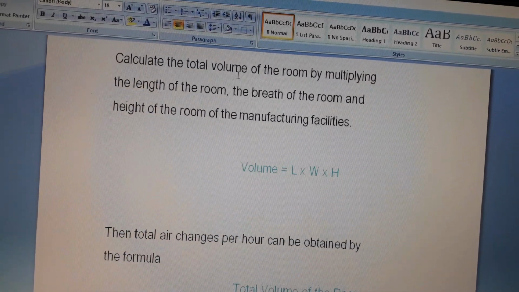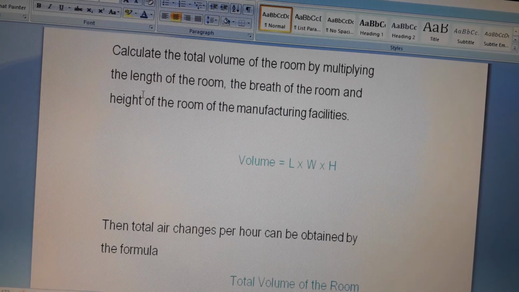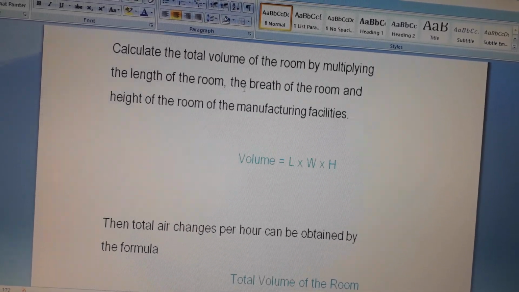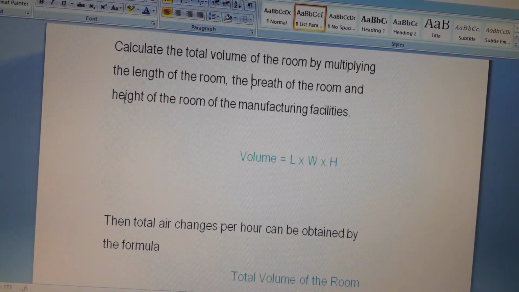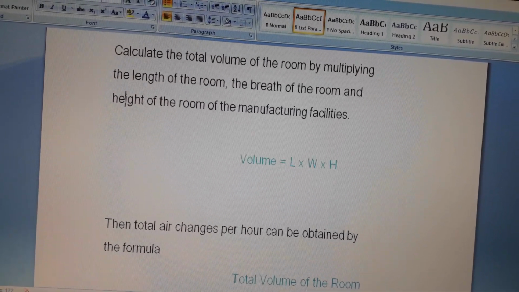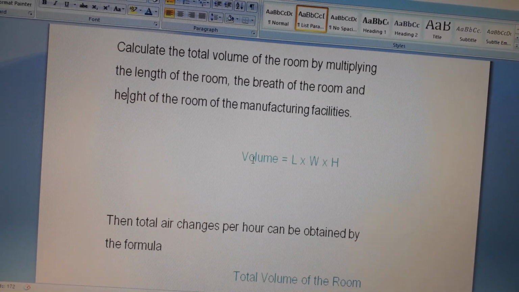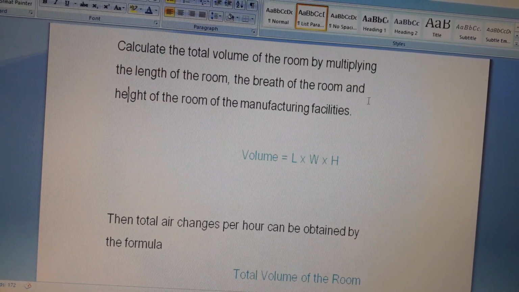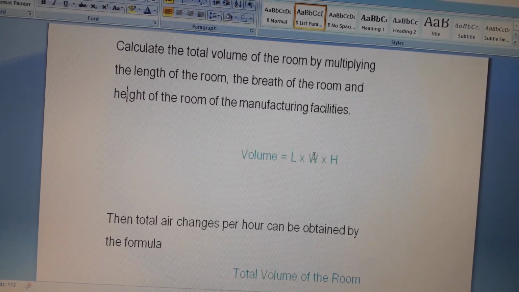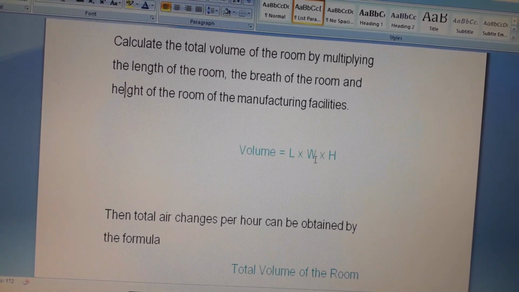Then calculate the total volume of the room by multiplying the length of the room, the breadth or width of the room, and the height of the room, in the manufacturing facility. Height, width and length multiplication.